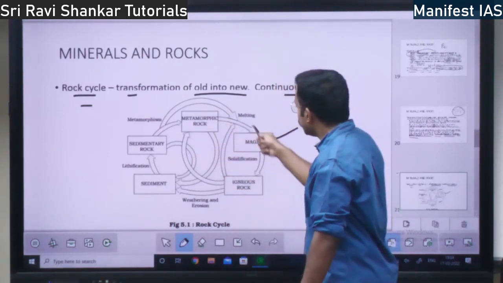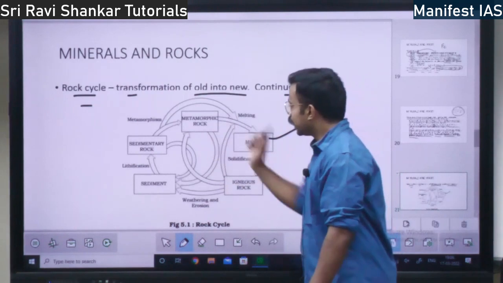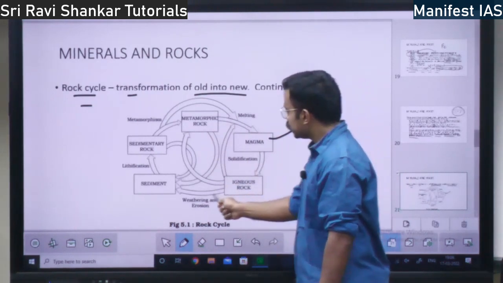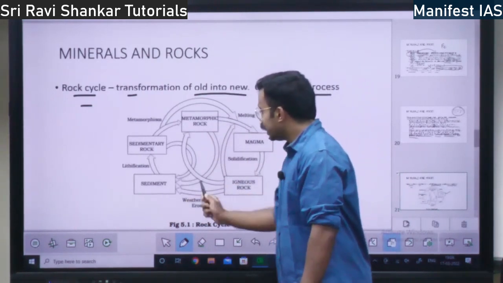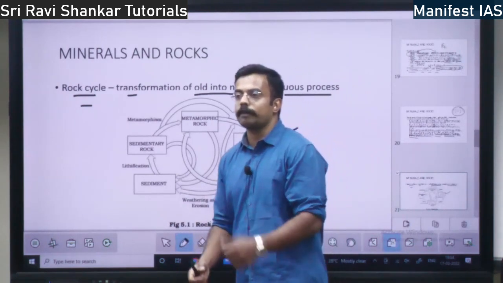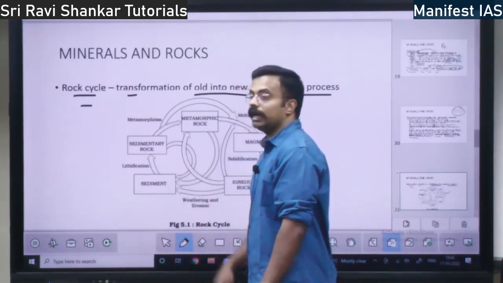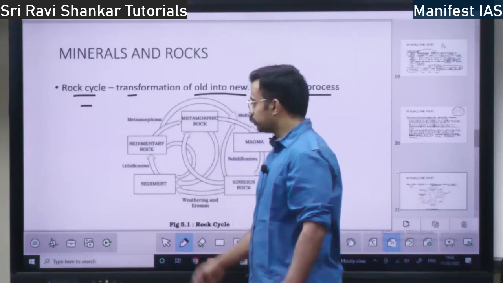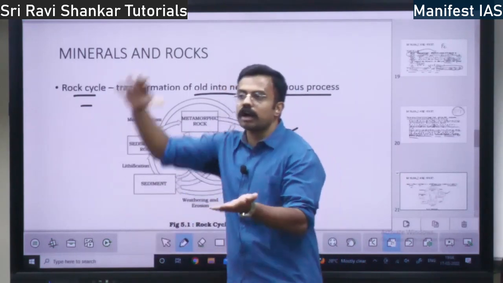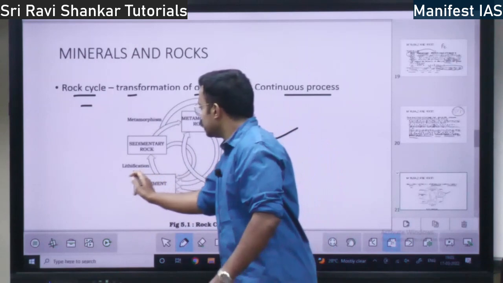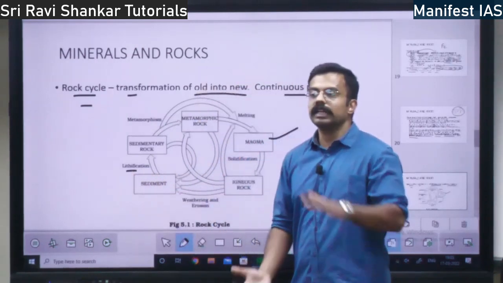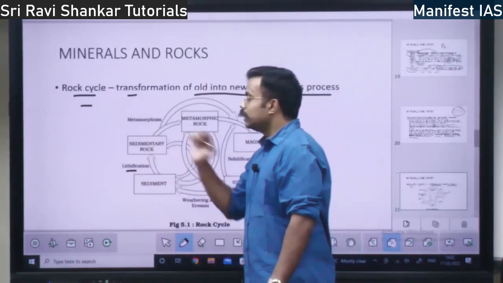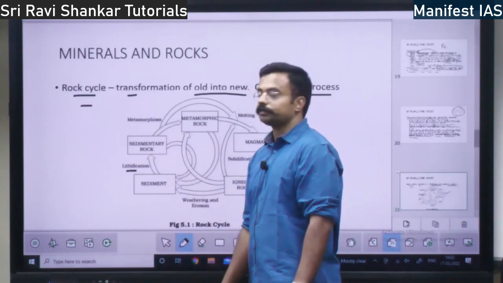From there it can become magma again. That is the second cycle. Or this igneous rock, because of weathering and erosion. Weathering is rock breaking. It can become a sediment. Sediment means small rocks. And those rocks coming together is lithification. Lithification can happen and it can become a sedimentary rock.